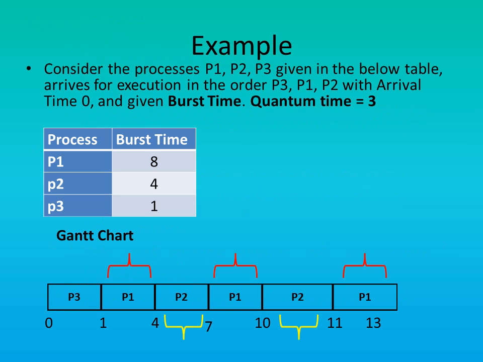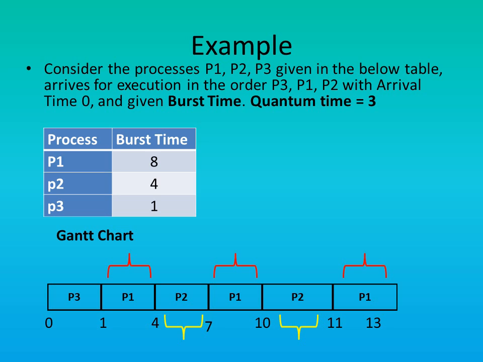Now let us understand round robin scheduling algorithm using example. So now suppose there are three processes P1, P2 and P3 all arrive at same time, that is time equal to 0, and the burst time for each of the process is given in the table below. Also the quantum time is 3. That means each process will be given quantum time 3 for execution. After quantum time 3 gets over, the scheduler will select another process for execution.